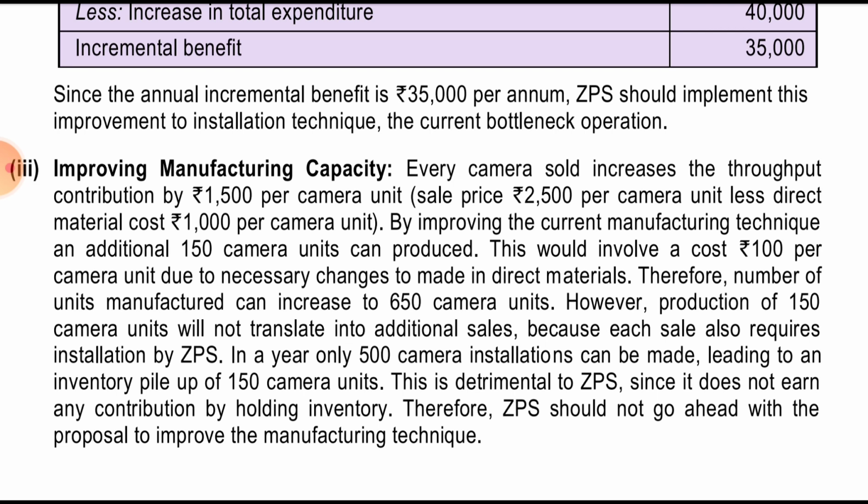It has to install for earning that 1500 contribution. Therefore ZPS should not go ahead with the proposal to improve the manufacturing. So they should not go ahead for manufacturing 650, because the current 500 manufacturing is proper, as they can install only 500 cameras. So by this we complete our second chapter as well.